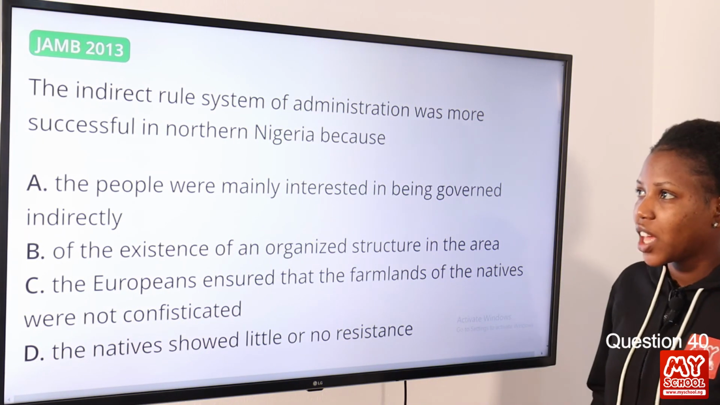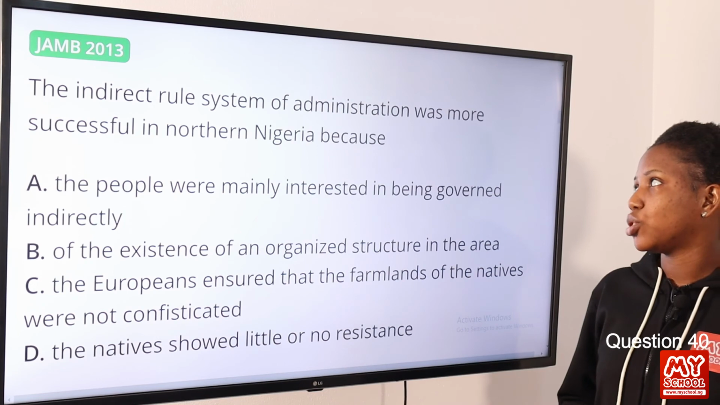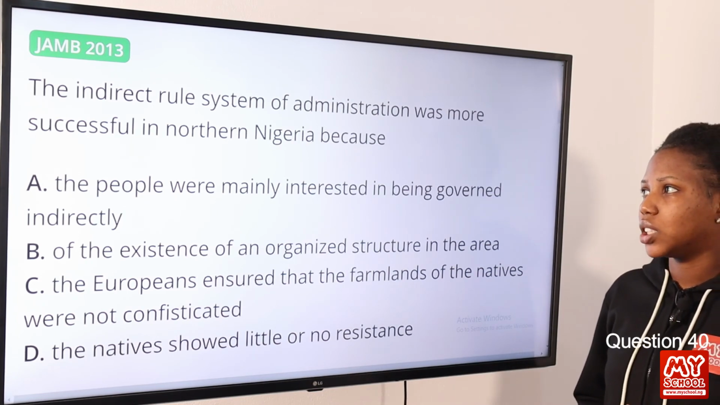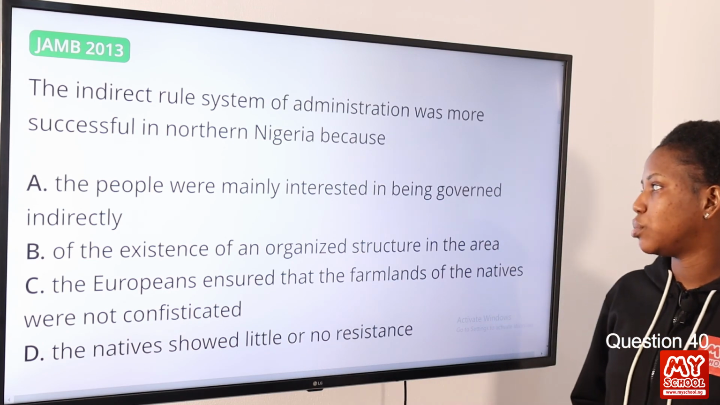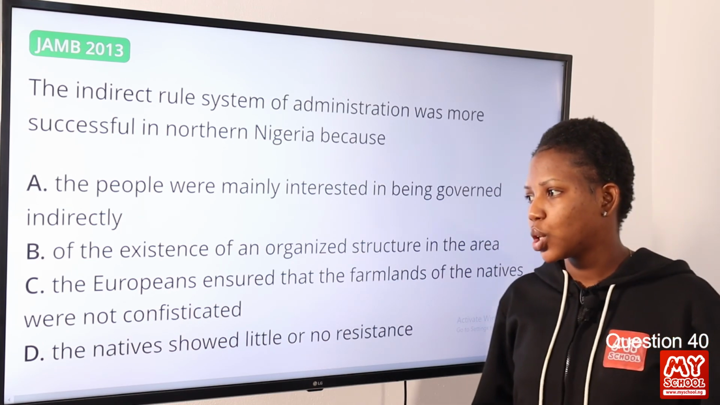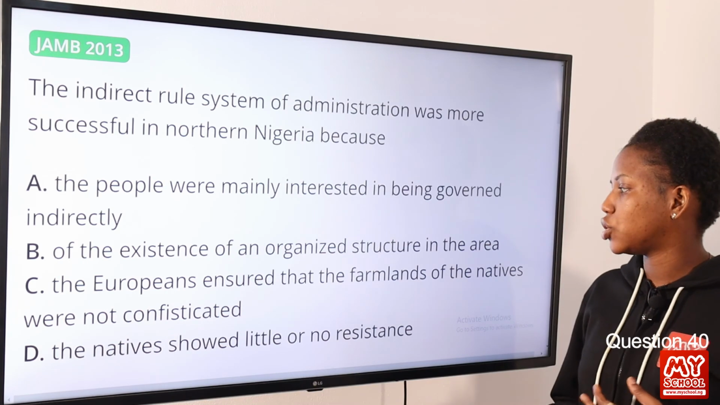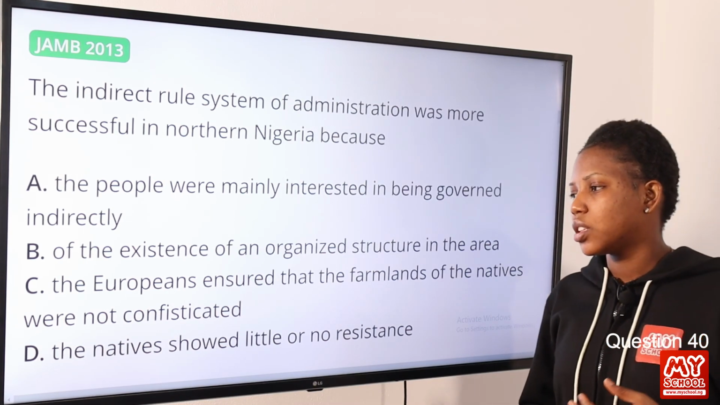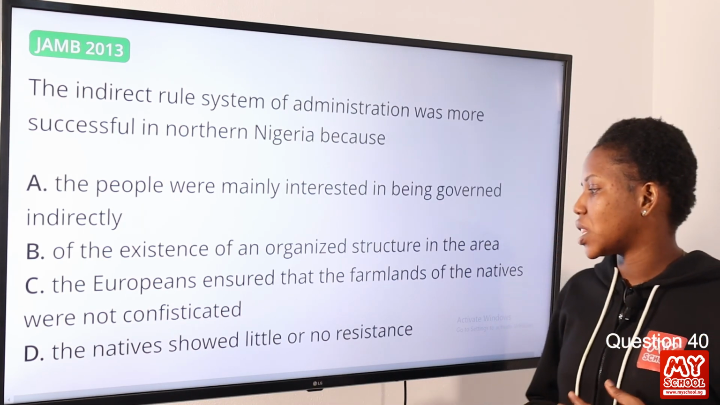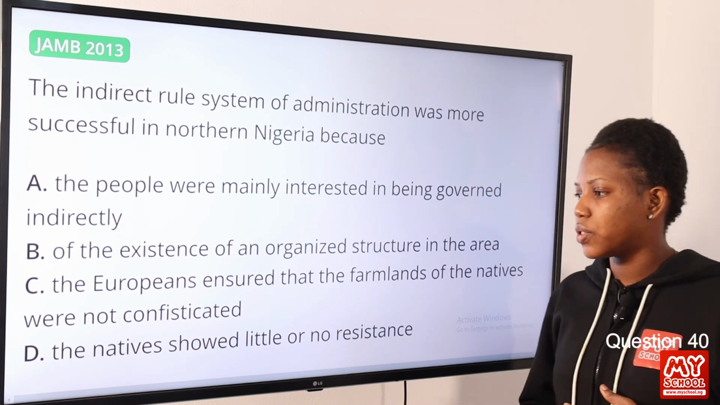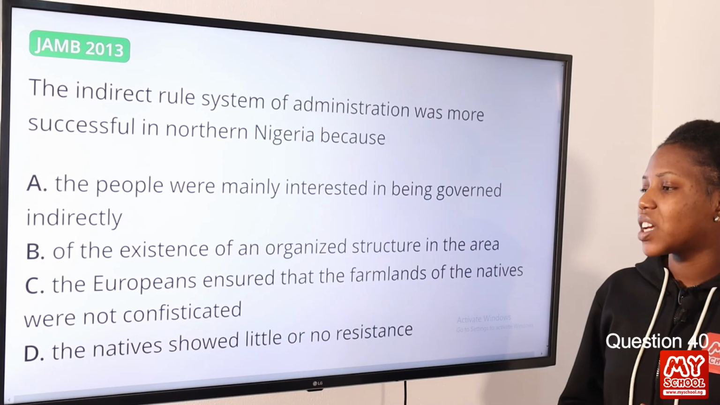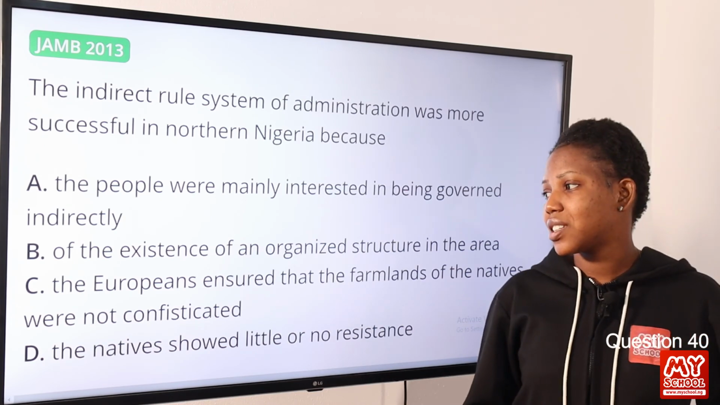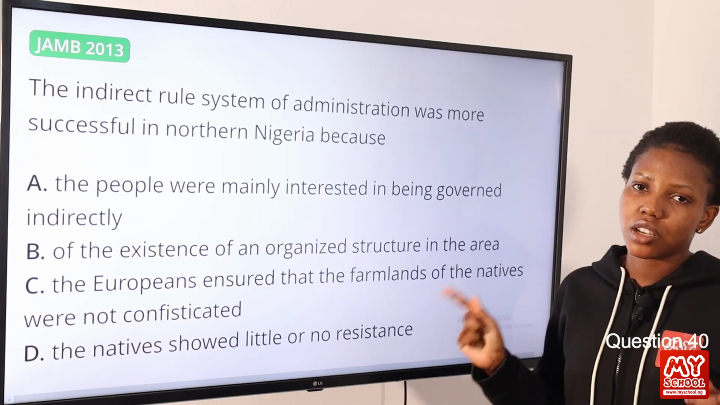Question 40. The indirect rule system of administration was more successful in northern Nigeria because option A, the people were mainly interested in being governed indirectly. Option B, of the existence of an organized structure in the area. Option C, the Europeans ensured that the farmlands of the natives were not confiscated. Option D, the natives showed little or no resistance. The answer to this question is option B, the existence of an organized structure in the area.